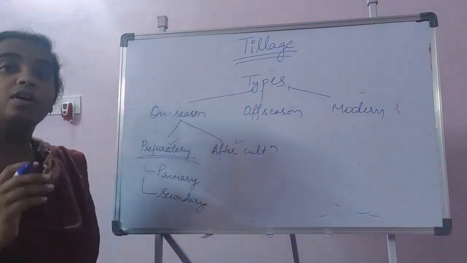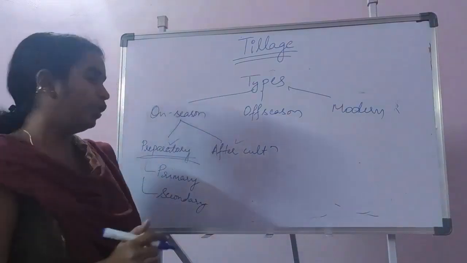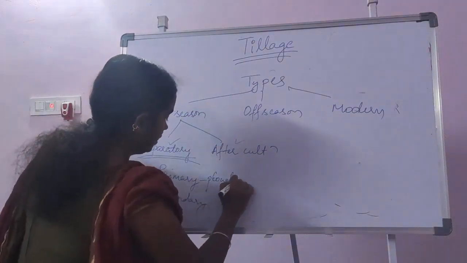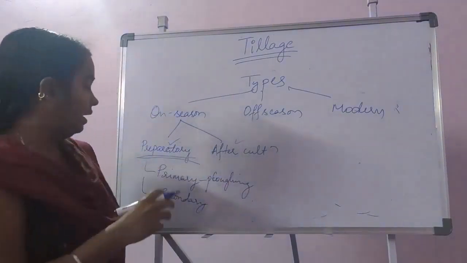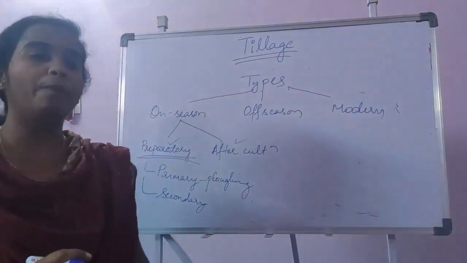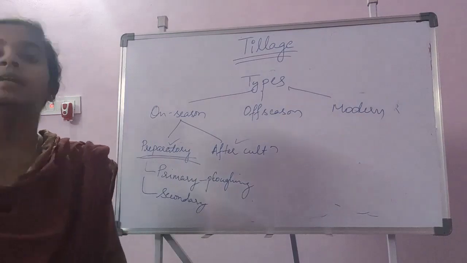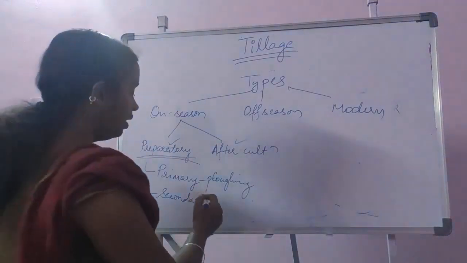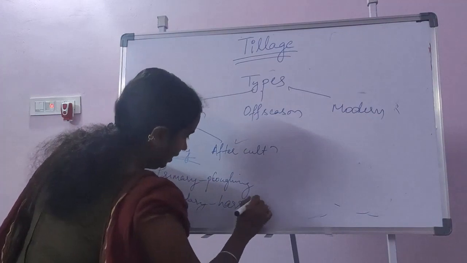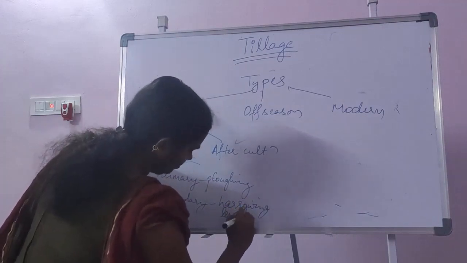Primary means the first plowing of the soil. And the operations which are done after the primary tillage, we consider under secondary operations: harrowing, leveling, planking.